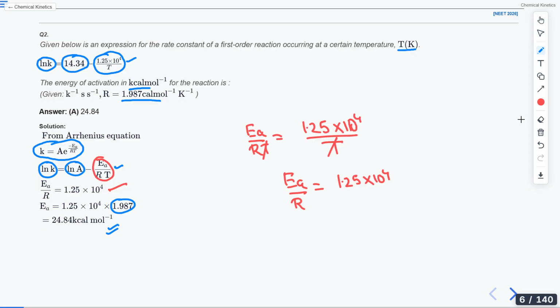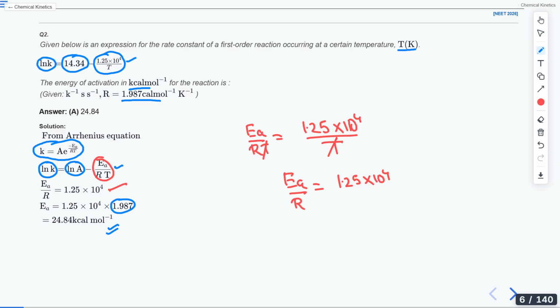Is it clear to you? Anyone is having any doubt? So this was a bit difficult question, so I have tried to solve it in a simpler manner. The main thing is comparing the two equations. Once you write the equation and compare it, you will get your answers very easily. Anyone is having any doubt? They can ask me. Kirtika, Deepika, Abhinash, any doubt you have in this question, you can ask me, or should I repeat it again? Is it clear to all of you? Yoga Lakshmi.